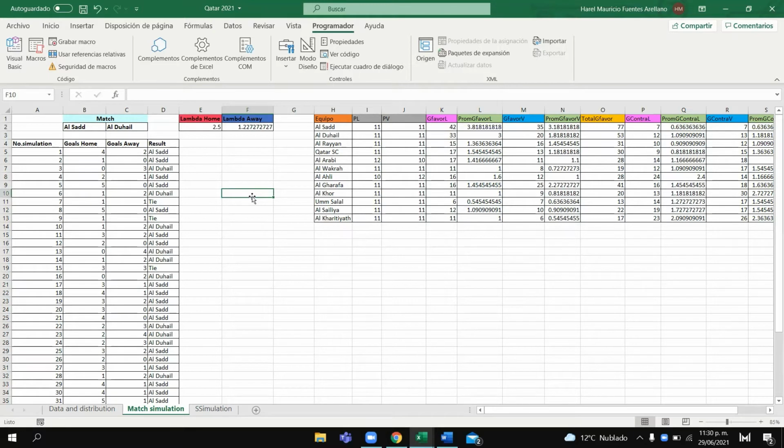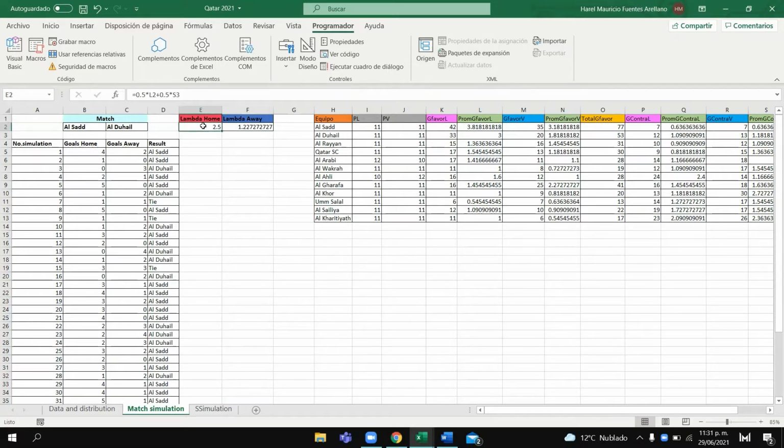So since we are talking about a Poisson distribution, we need to calculate these lambda parameters. So let's take, for instance, this match between these teams. And of course, since we are talking about a match, we do know that a match implies the interaction of two teams. So we need to calculate two lambda parameters, one for the local team and one for the visitor. So let's see how we can do this.